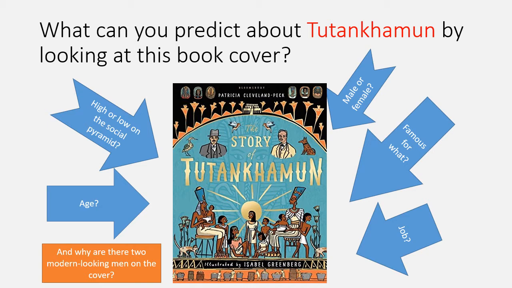I want you to try and predict whether Tutankhamun was high or low on the social pyramid, the age of Tutankhamun, whether Tutankhamun was male or female, what they were famous for, what job they did. And I'd also like you to think about why there are two modern-looking men kind of in circles next to the word story. Why are they on the cover? They don't look like they fit in. So take a minute, maybe do a little spider graph of your predictions about this character, Tutankhamun. Pause this while you're doing your predictions.